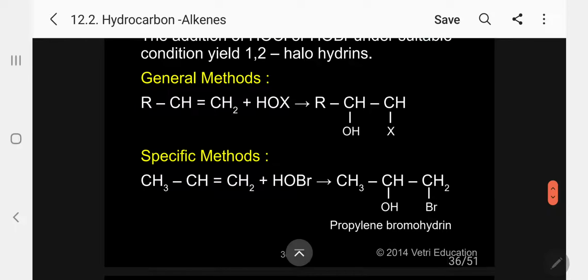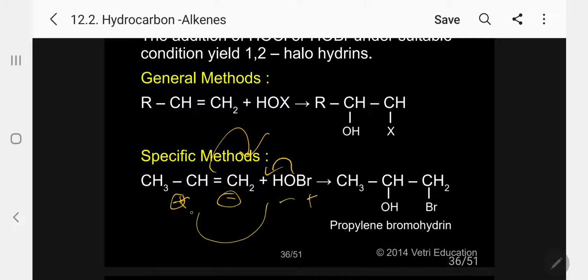I will write here. So this is the electromeric effect. According to the electromeric effect, this is plus, this is minus. So what is happening now? When you compare O and Br, O is more electronegative than Br. So OH minus and Br plus will form. So OH minus will automatically attack the central carbon, and Br plus will attack the terminal carbon.